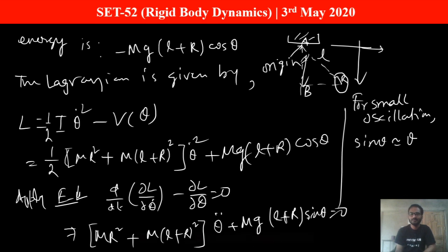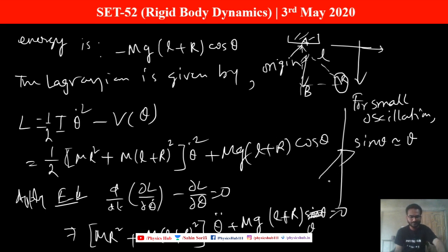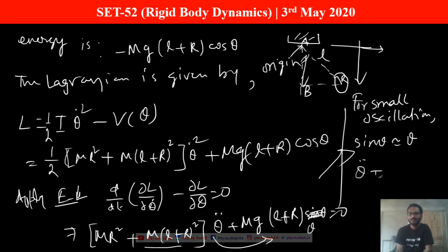We can remove this part, and in place of sin theta we can write theta under this approximation. And if you take this constant under this, it appears in this form: theta double dot plus omega square theta equals to 0.